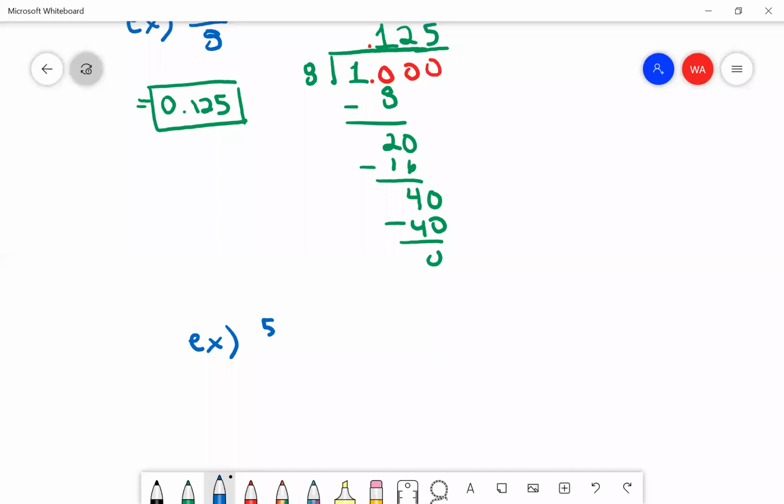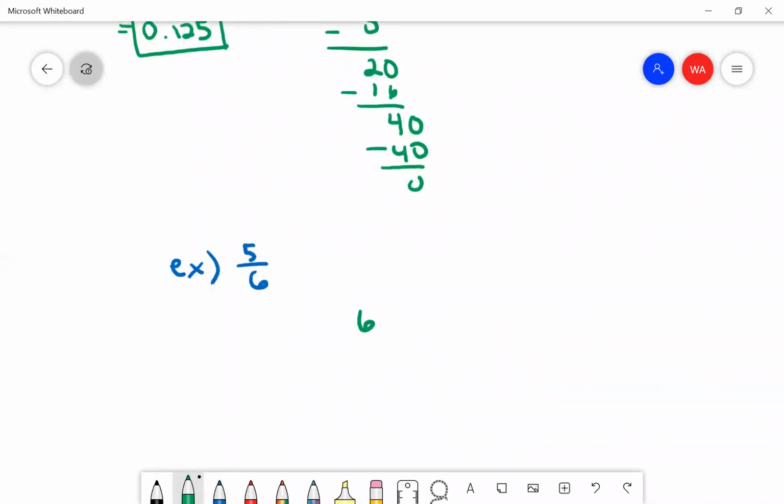Let's try 5/6. So 6 into 5. Add a decimal and a 0. Okay, so 6 into 50. Oops, my decimal up. Okay, so that'll go in 8 times, which is 48. That'll give me 2. 6 into 20 would be 3 times, which is 18.